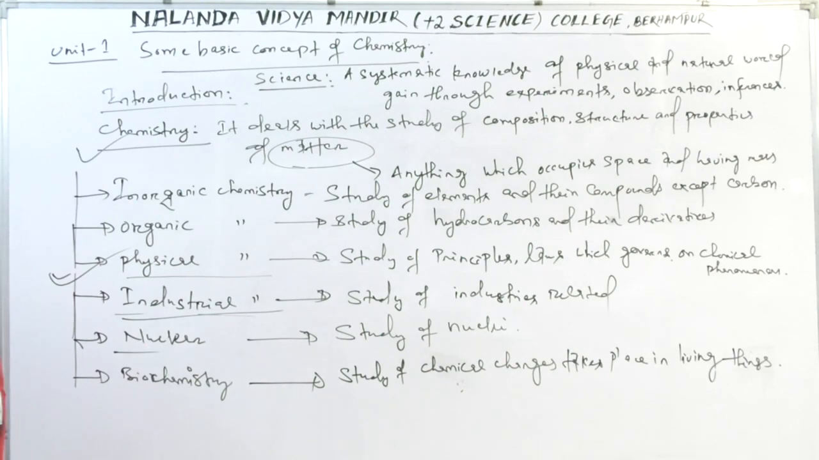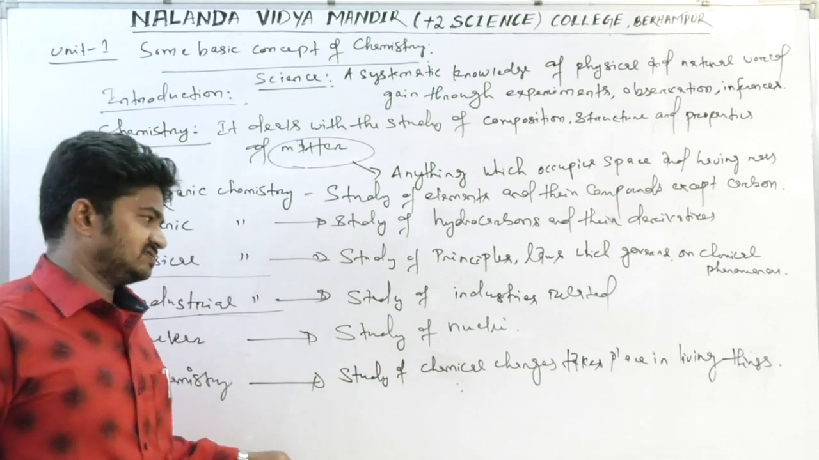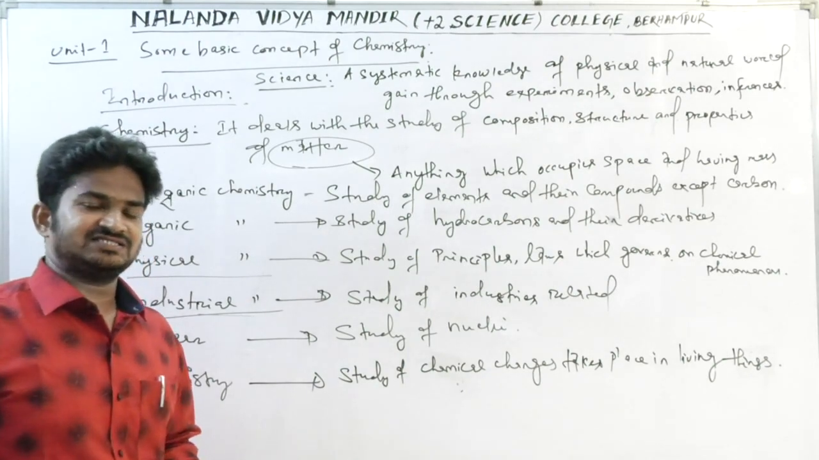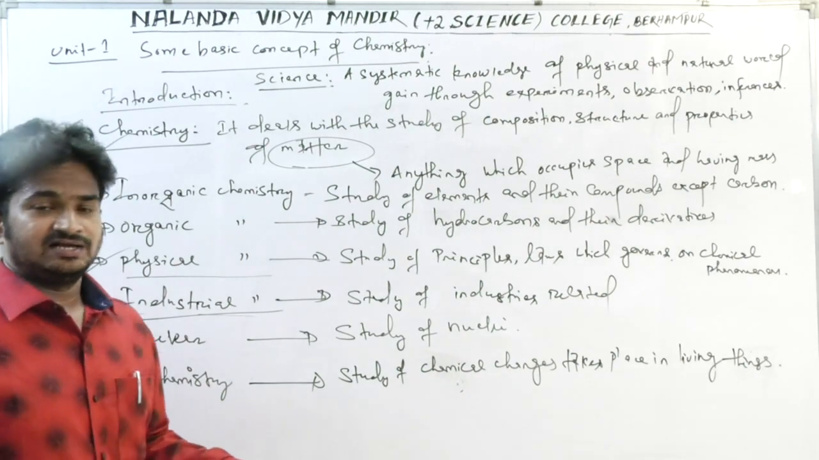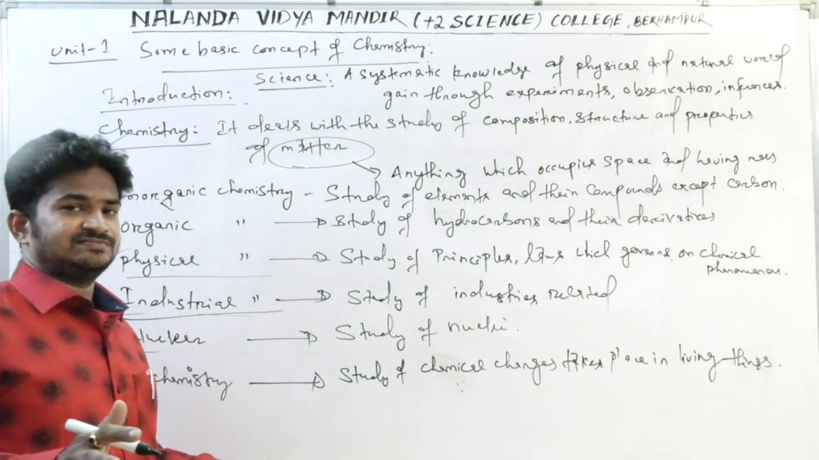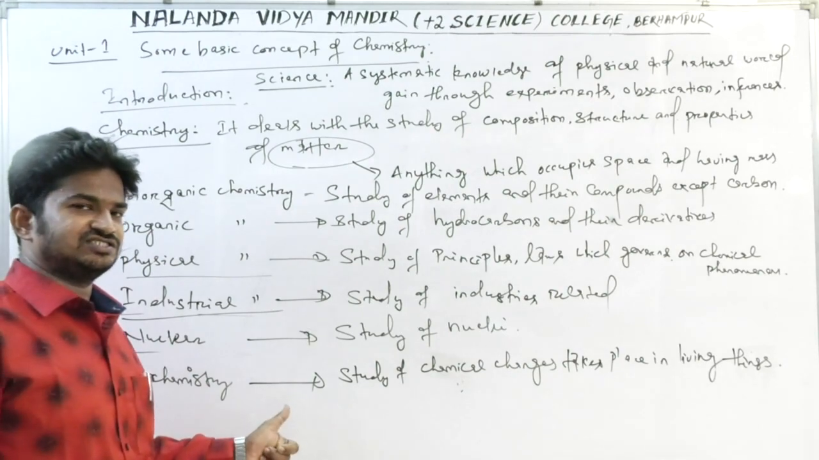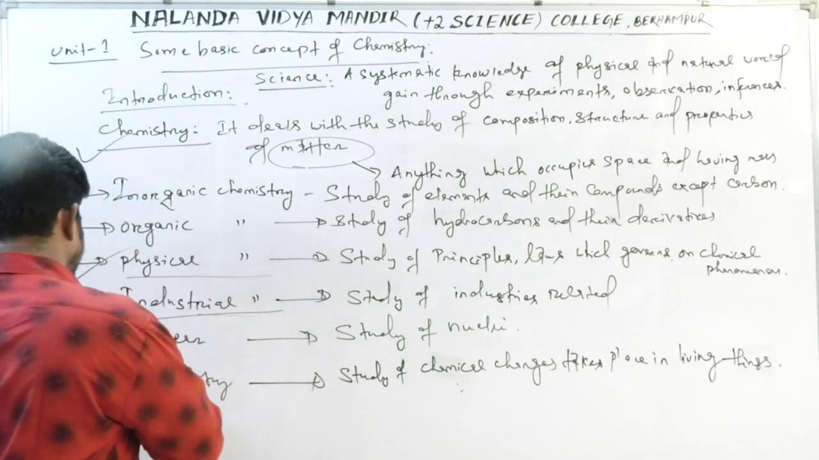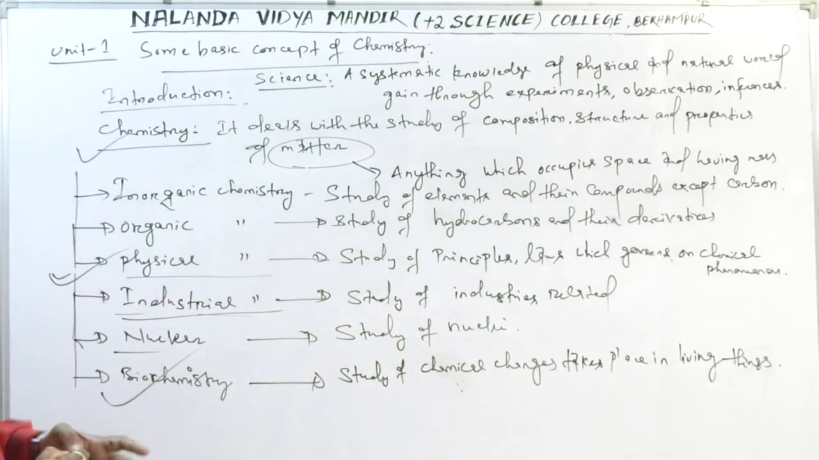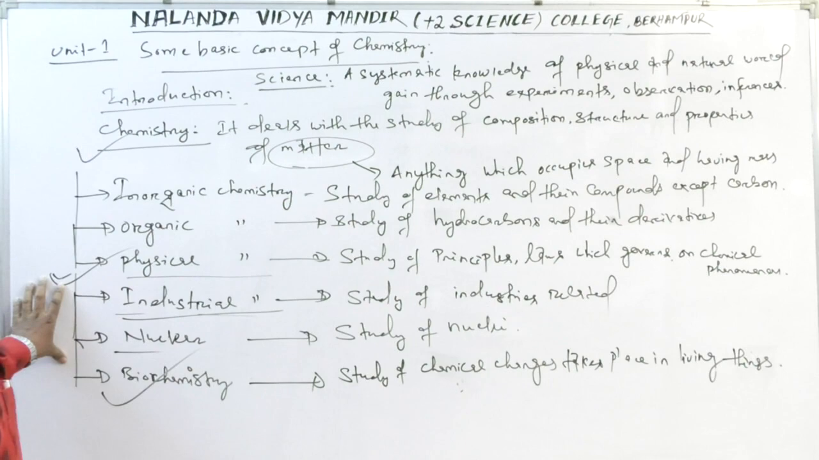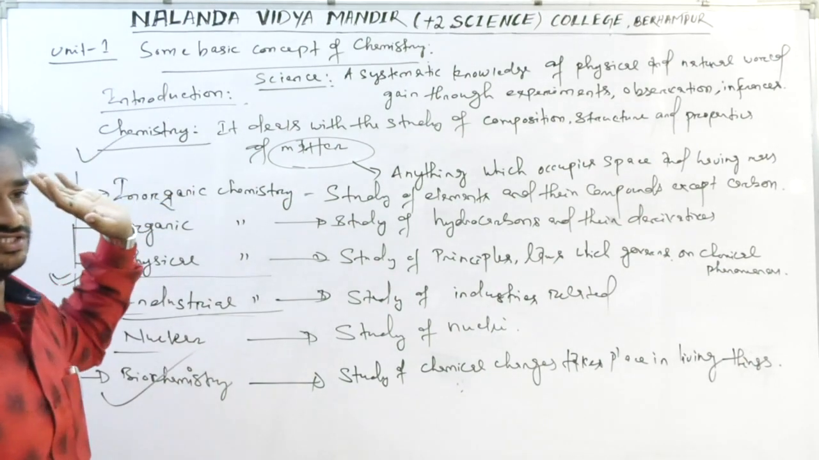Bio means life. Am I right or not? So study of chemical changes. What kind of chemical changes take place in living organisms, all the animals, human beings, all the living things. Okay, what kind of chemical changes take place? The detailed study comes under biochemistry. So these are the important types of chemistry.